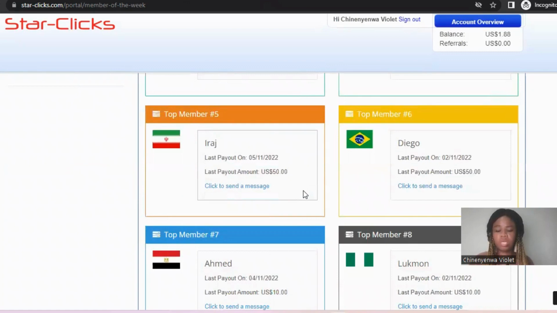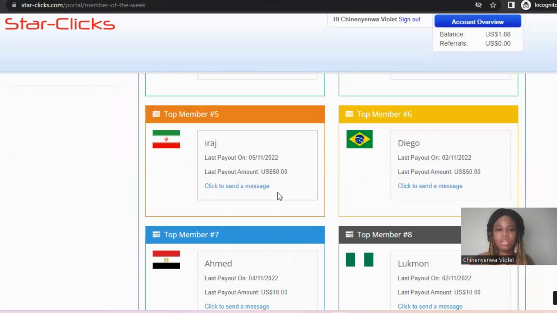If you want to make money from this app, you have to be consistent. You have to make sure that you're showing up every single day, clicking on ads, because the amount of money you earn from this website depends on the amount of time you are willing to put into participating in the ads. You can't be clicking on ads once in a week and expect to make this kind of money. You have to be consistent every single day. You don't have to quit your job for this. This is a way for you to earn extra income.